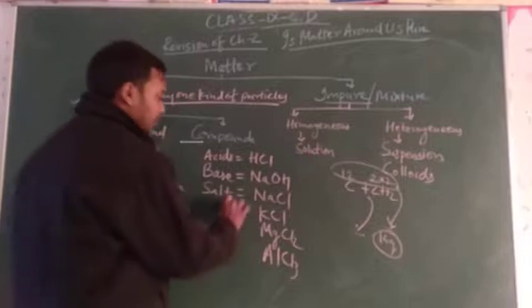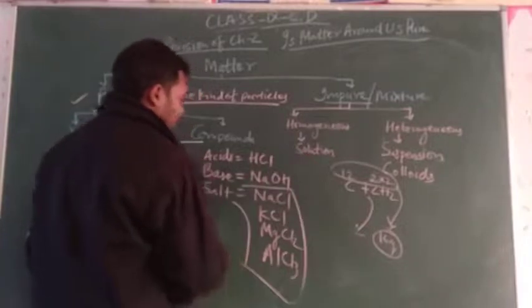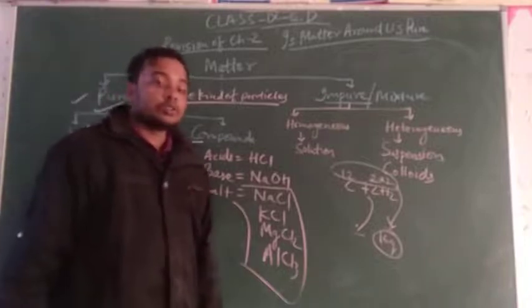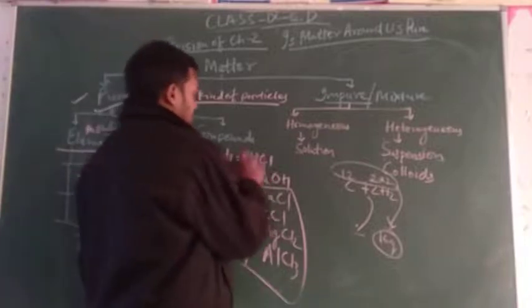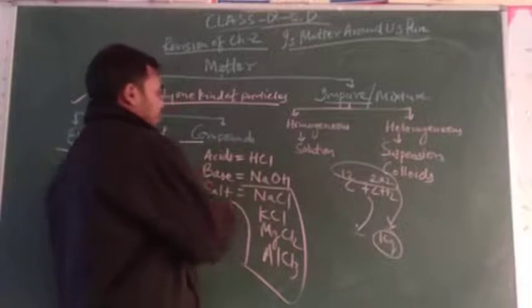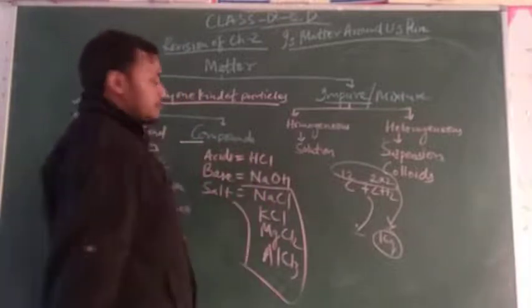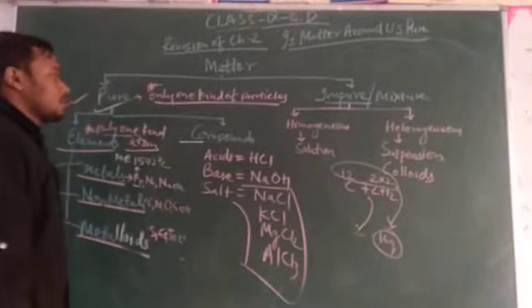These are examples of salts. Salts are basically neutral compounds. Acids produce H plus ions, and bases produce OH minus ions, that is hydroxide ions.